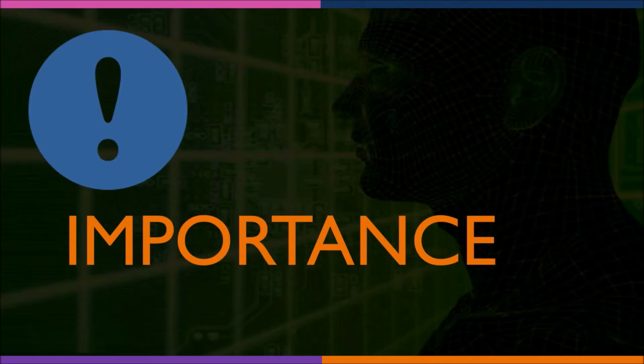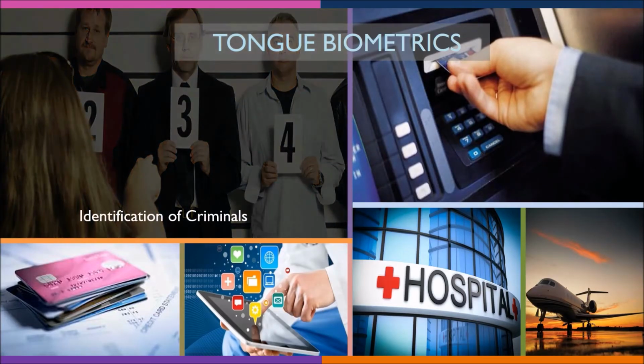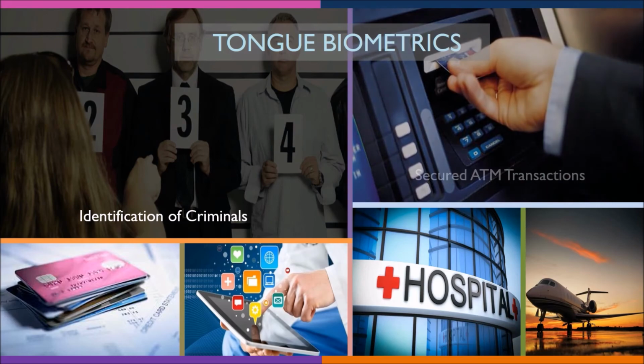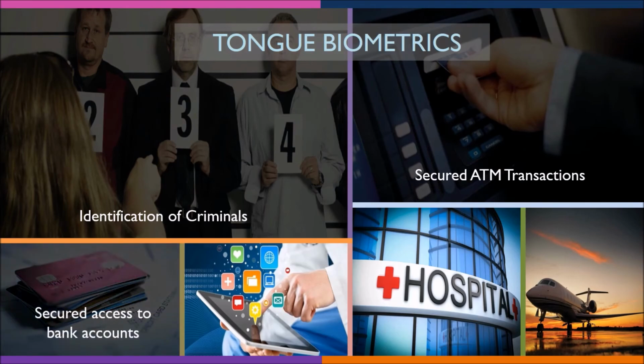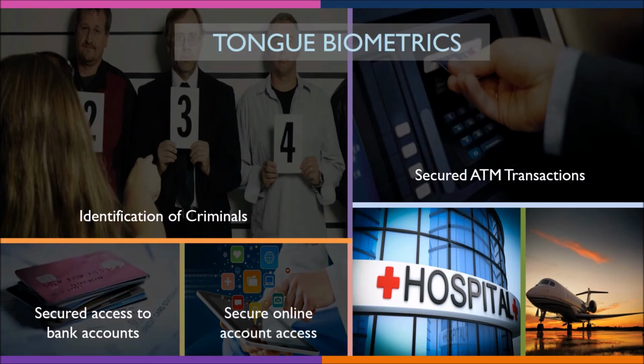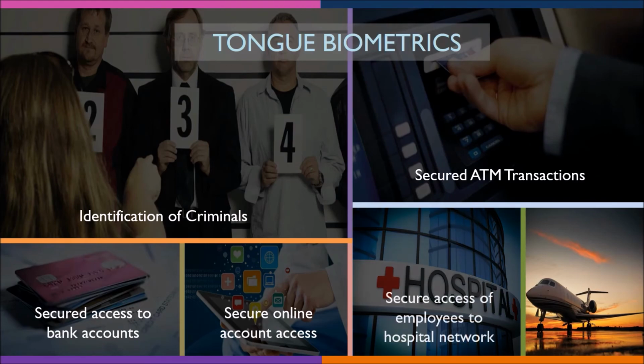Now let's see the importance of tongue, ear, and gait patterns. The tongue biometrics can be used for identification of criminals. The use of TRSA in the ATM transaction allows more security. For the access to the account in the bank, it allows to keep definitive and auditable records of account access by employee and customers. Internet-based account access is already widely used in many places. The inclusion of TRSA will make more secure this type of transactions from home.